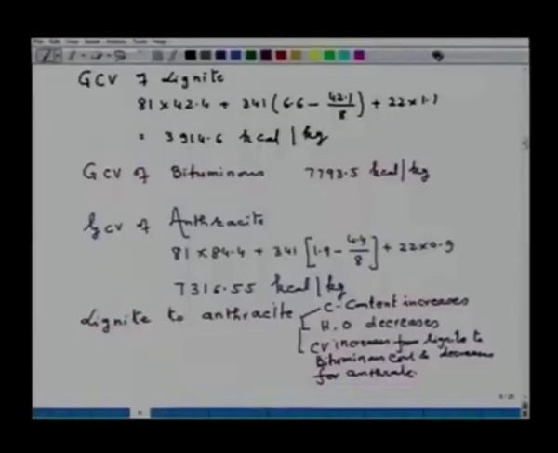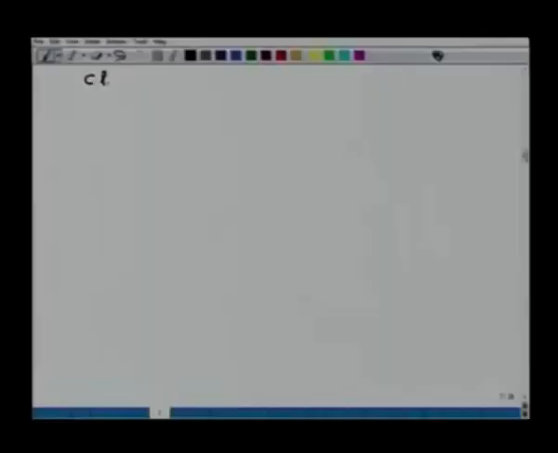Now, then we can also classify in the same way gaseous fuels. Now, from the combustion point of view, it is the calorific value that is important. Higher is the calorific value, higher is the quality of the fuel.